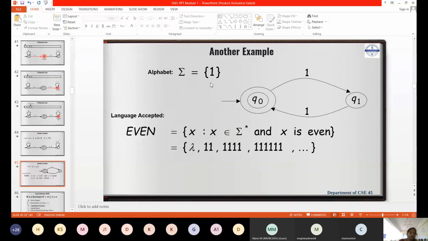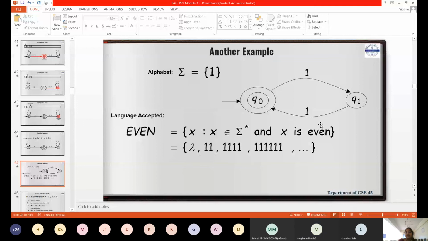Clear? Yes, ma'am. Okay. Now one length. Now empty string is also possible. The moment I say empty string, your initial state itself is final state. Is that fine? Yes, ma'am. Then a single one is odd length, right? You should not go to final state for a single one because my length should be even.